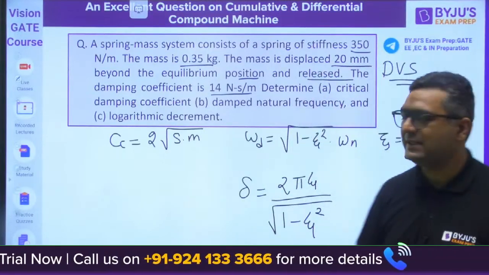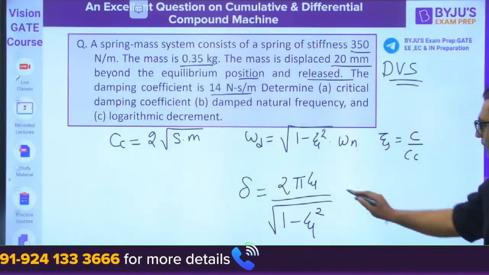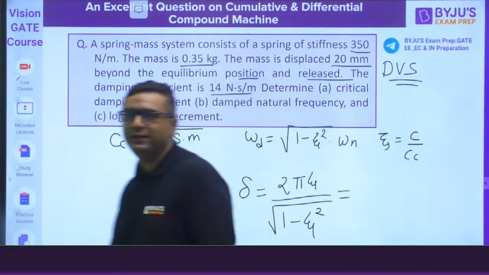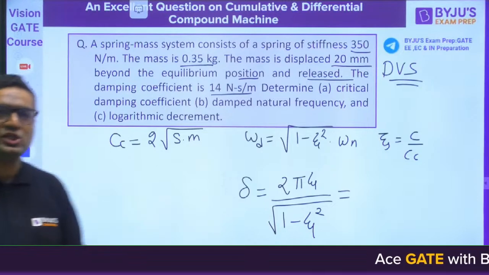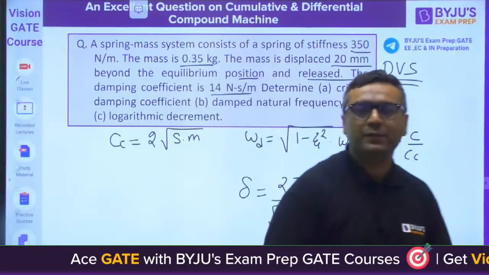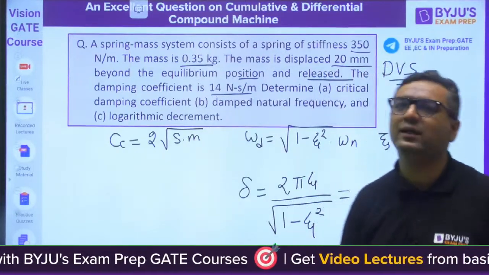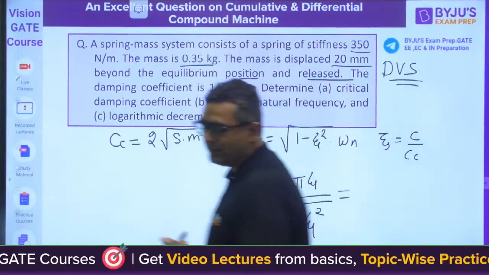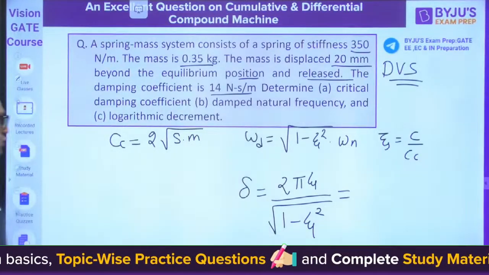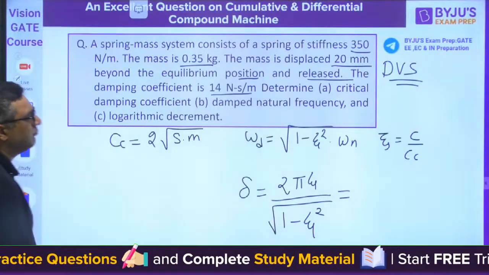Try to answer it, guys. I need answers for these 3 questions from damped vibration systems. All are formula based questions. In this chapter there is nothing else, it is all formula based. So Cc is 2 root Sm.